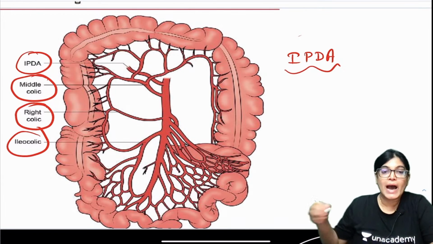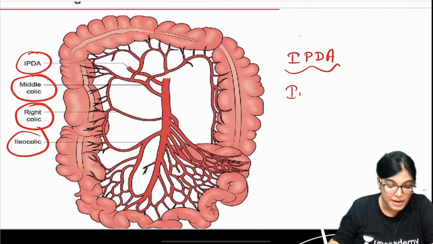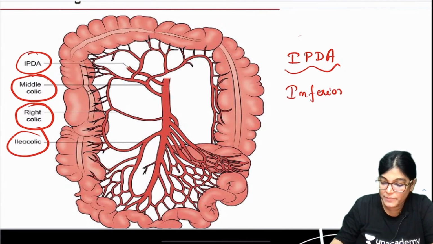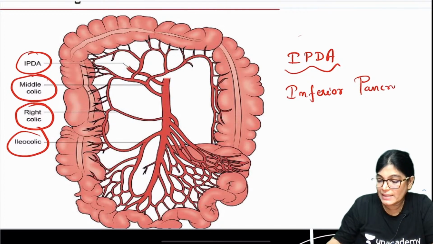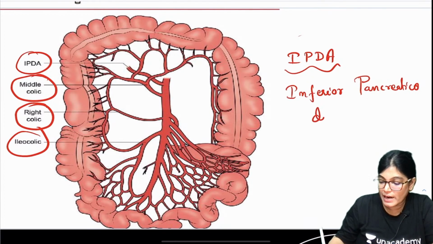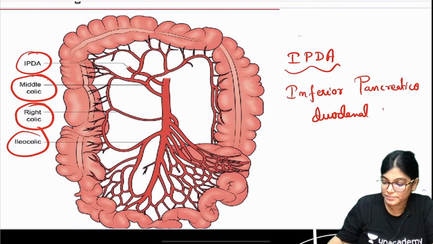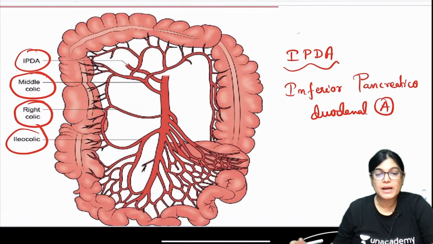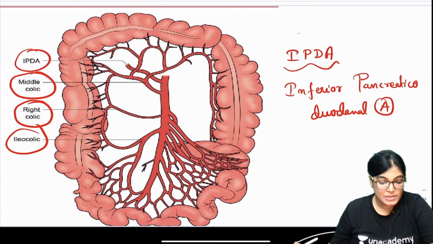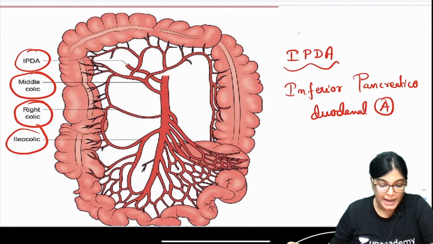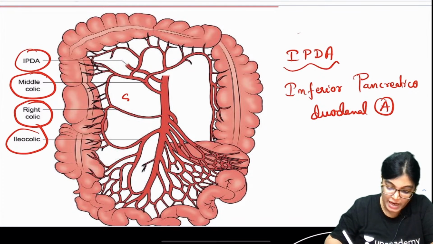So IPDA, inferior pancreatico-duodenal artery, middle colic artery, right colic artery, ileocolic artery, all these are branches from the superior mesenteric artery.